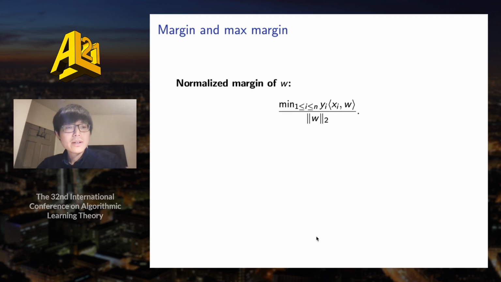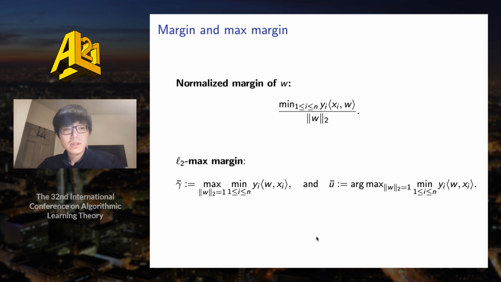Okay, so here is the formal definition of the normalized margin of a linear classifier w. It is just the minimum of yi times the inner product between xi and w, normalized by the L2 norm of w. We also call the numerator the unnormalized margin of w. The L2 max margin gamma bar is just defined as the maximum possible normalized margin that could be achieved by a unit vector. And we can also show that there is a unique L2 max margin solution denoted by u bar.